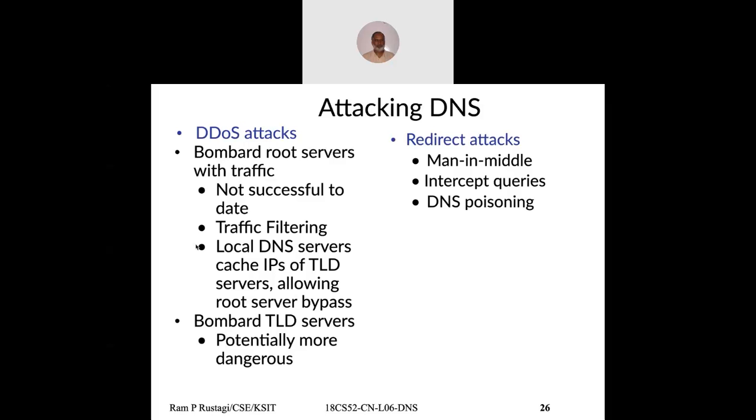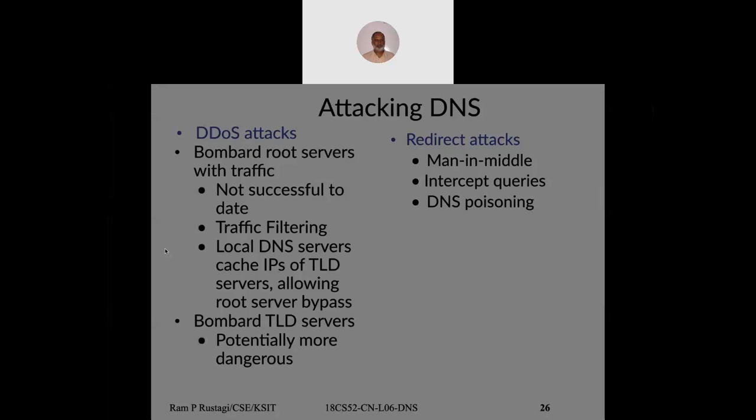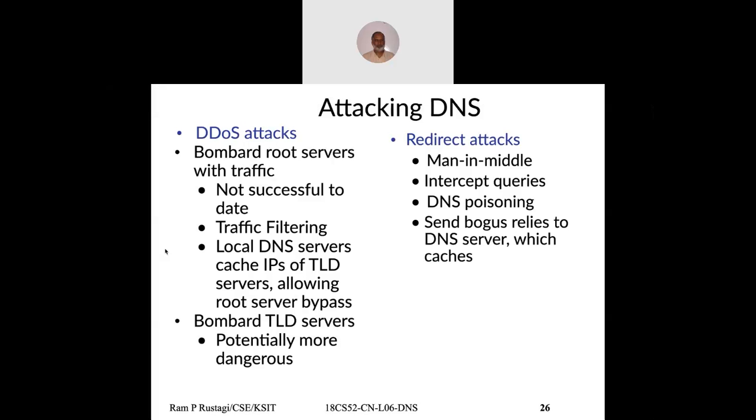You can also do DNS poisoning. You can probably insert invalid records into a DNS server, and that also typically would work. Sometimes you attack the other way around. You make different queries and give a source IP address of, let's say, ksit.edu.in.